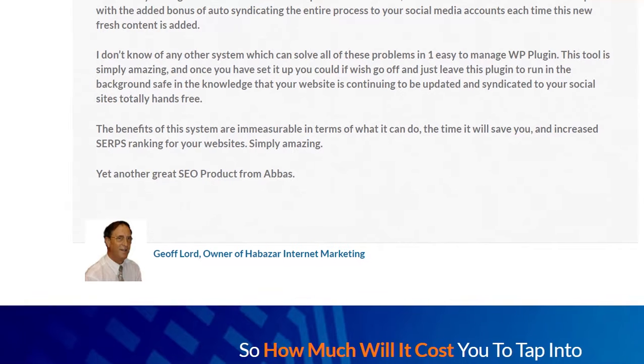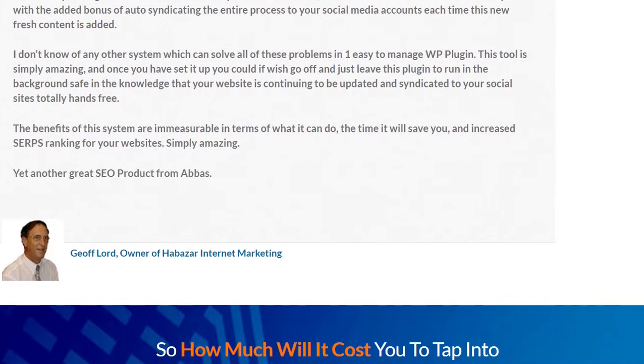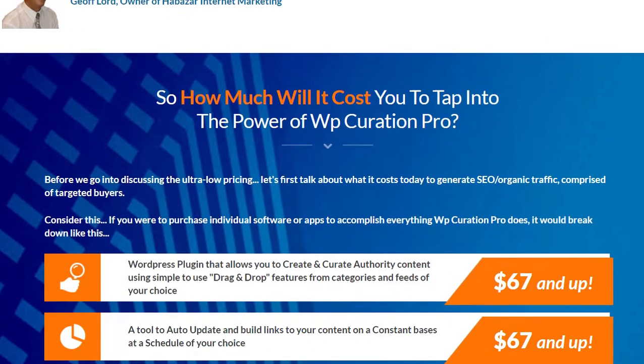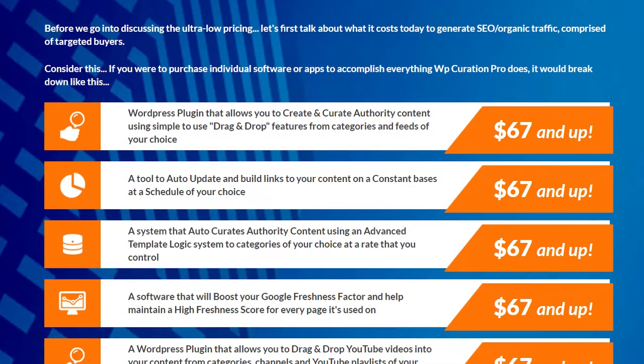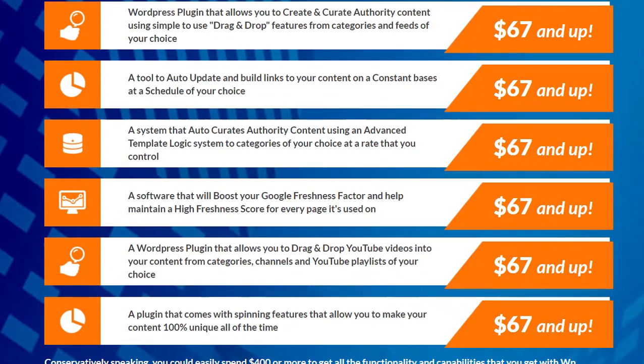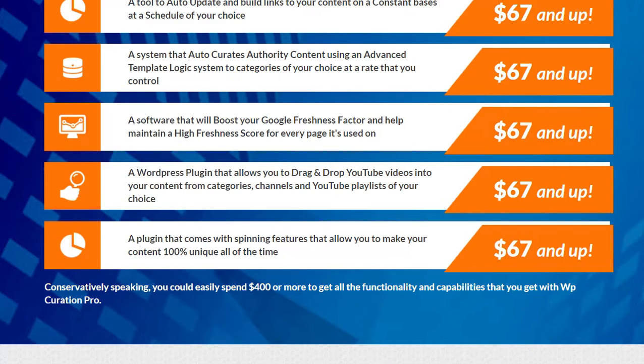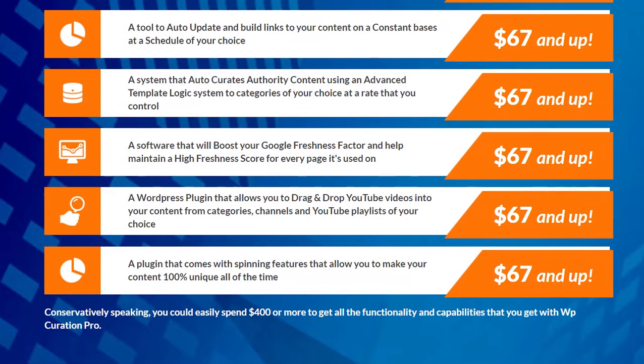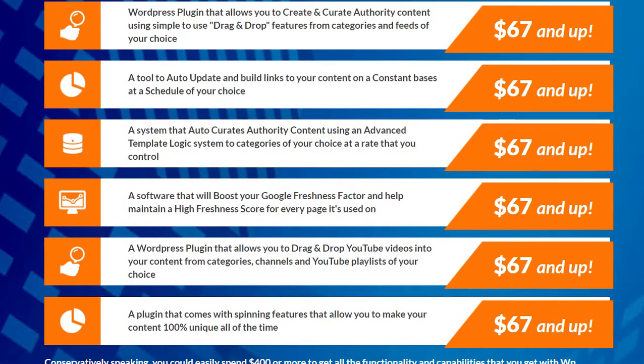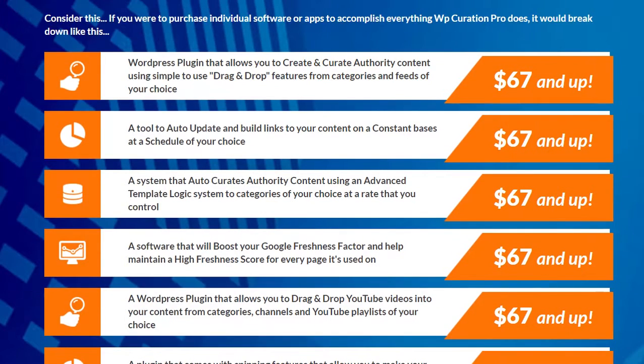Once installed and set up, the WP Curation Pro features will be available on every post and page on your site. It can be configured to work with any site that has a feed. For this demonstration, however, I've already got everything configured in the settings area, but I promise to take you around and show you how easy it is to get everything